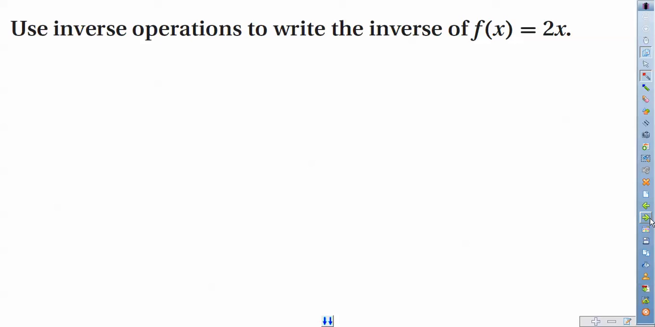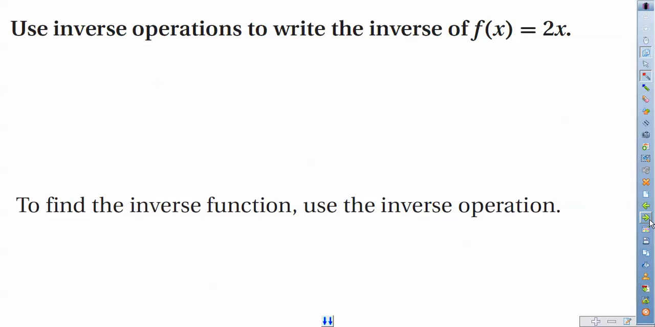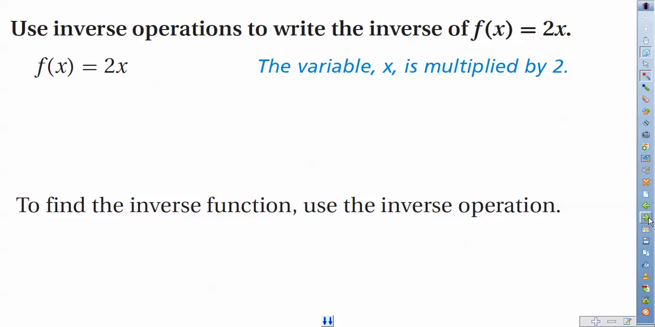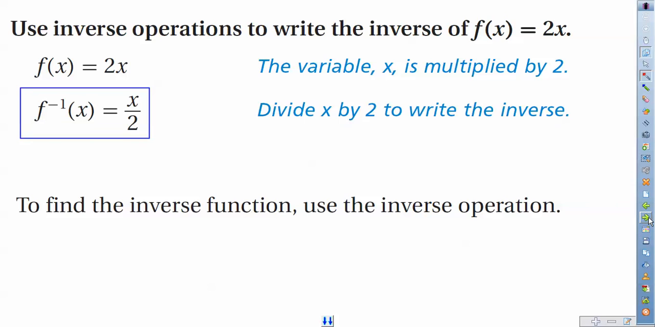So let's look at a given function and then let's write the inverse using inverse operations. So to find the inverse function, let's use the inverse operation. If the function here is f of x equals 2x, one thing you've got to think about is what's happening to x, and that's being multiplied by 2. So the inverse would be dividing by 2. So on a one-step situation like this, we can write an inverse pretty easily.